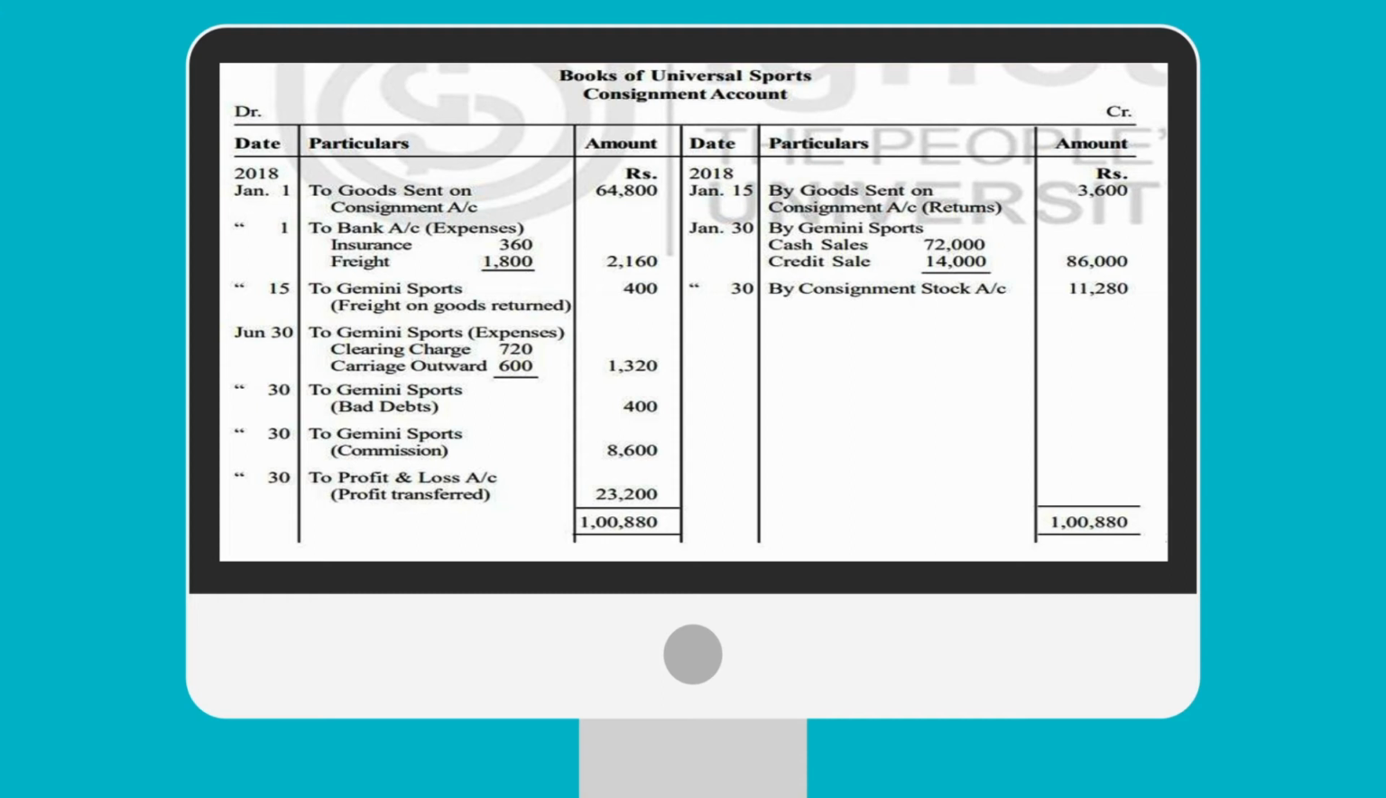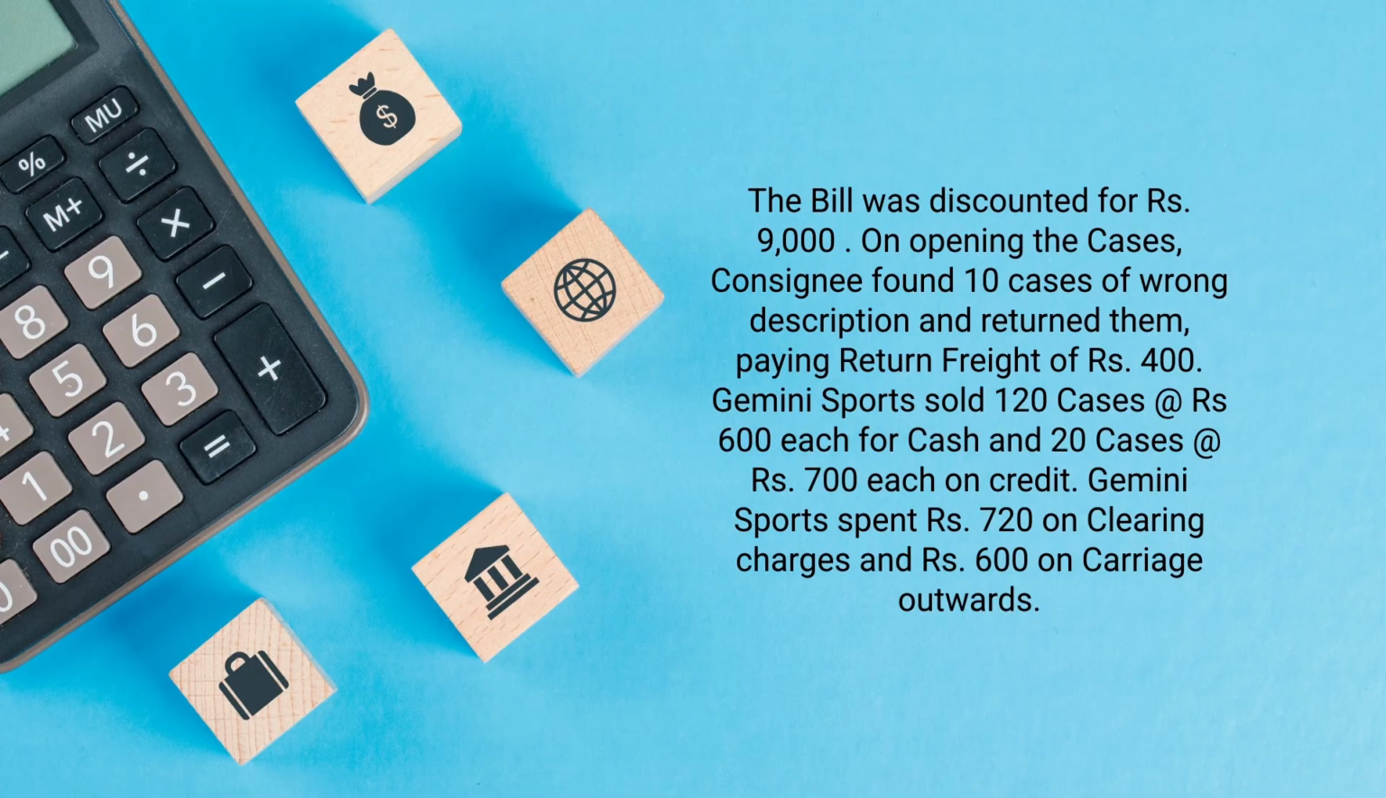To Gemini Sports expenses. So Gemini Sports, the consignee, has also incurred rupees 720 on account of clearing charges and 600 on account of carriage outward. So total is 1320. Let us check the amount of clearing charges and carriage outward. It is mentioned that the consignee, that is Gemini Sports, spent rupees 720 on clearing charges and rupees 600 on carriage outward. So total is 1320.